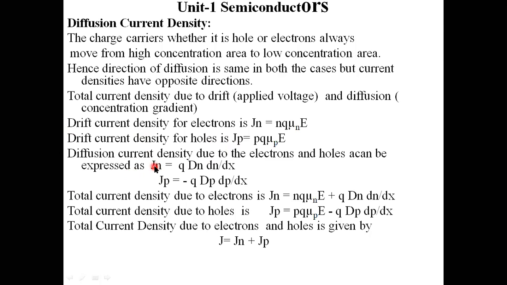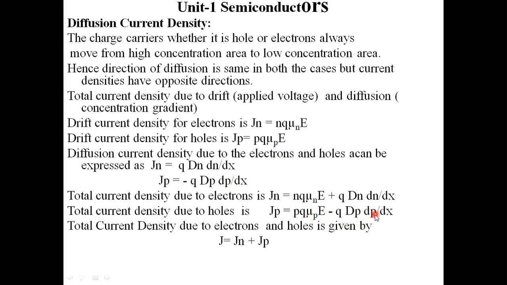Similarly, diffusion current density due to the electrons and holes can be given as Jn is equal to q Dn dn by dx. Jp is equal to minus q Dp dp by dx. Total current density due to electrons in n type, that is Jn is equal to this term n q mu n capital E plus q Dn dn by dx. Total current density due to holes, that is in p type, that is Jp is equal to p q mu p capital E minus q Dp dp by dx.